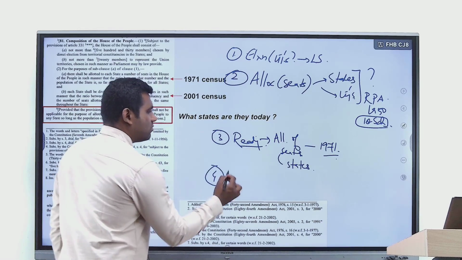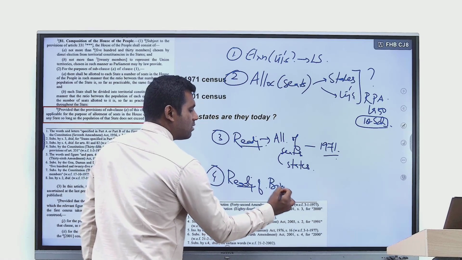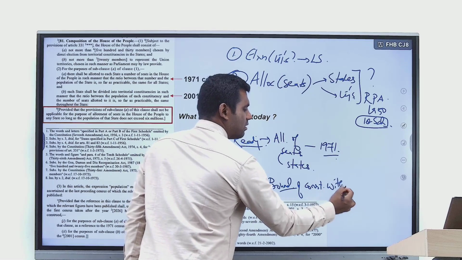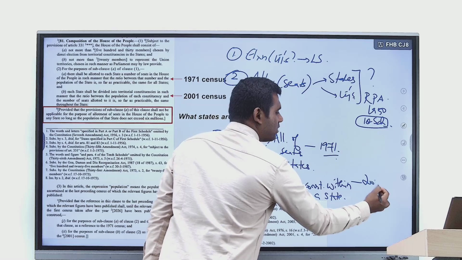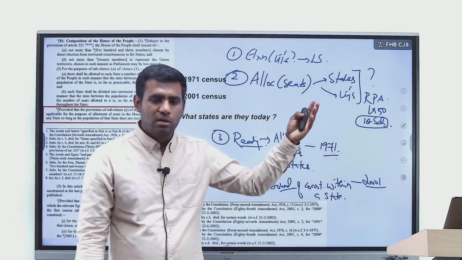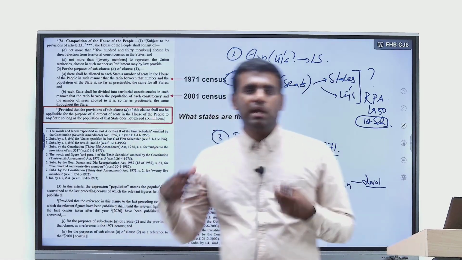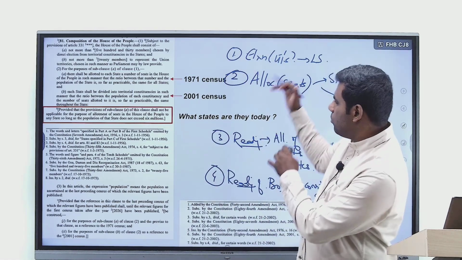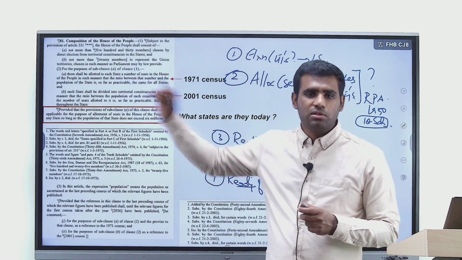But when it comes to the second readjustment of boundaries of different constituencies within a particular state, we are basing it on the 2001 census estimates and not 1971. 1971 is very obsolete, it's very old, does not reflect the reality on the ground. So we go by the latest census as possible. Correct? So these are all the different nuances that you should remember with respect to composition of Lok Sabha.